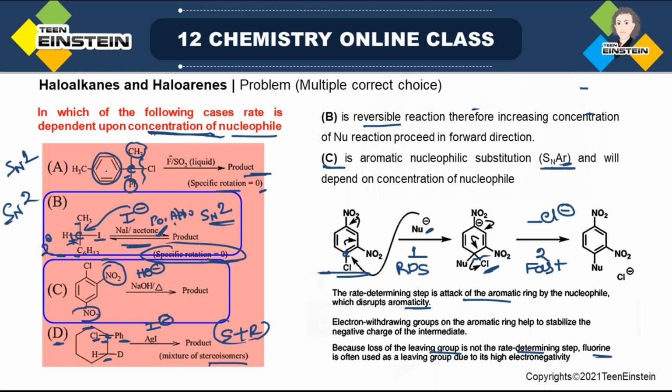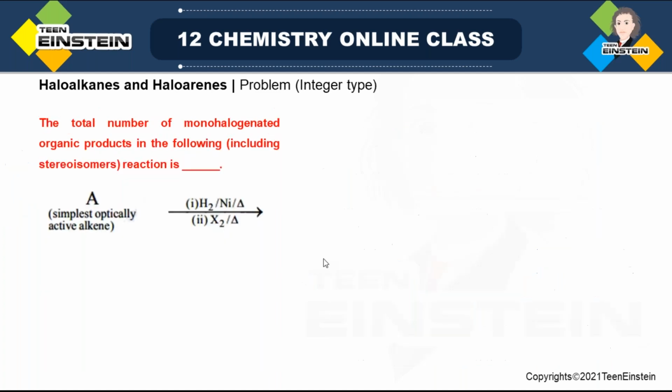Fine. But in this case, as the removal of leaving group is not occurring in the rate determining step, that is why fluorine can often also be used as a leaving group because of its high electronegativity. So here instead of chlorine you can also take fluorine, which is not possible in case of haloalkane substitution reaction. So correct options B and C, this is a multiple correct choice.